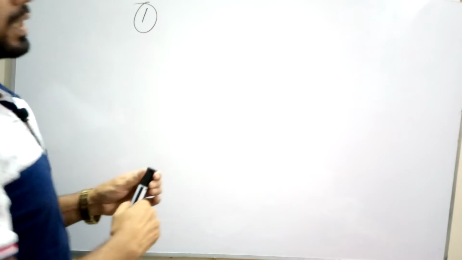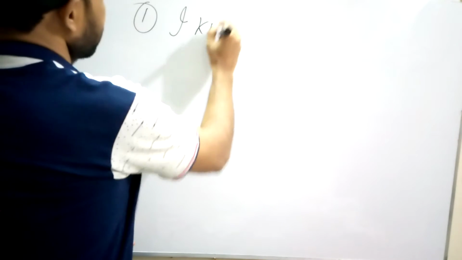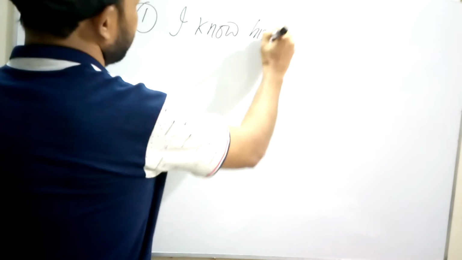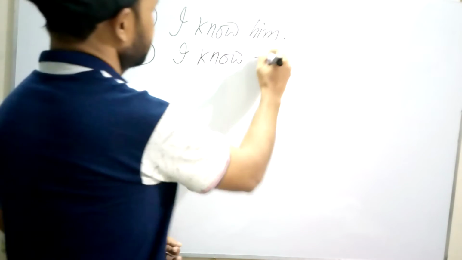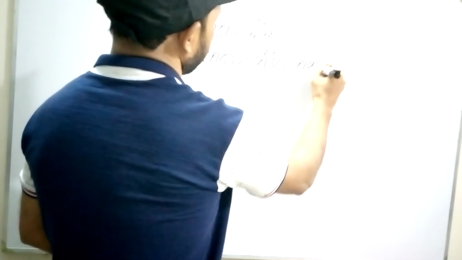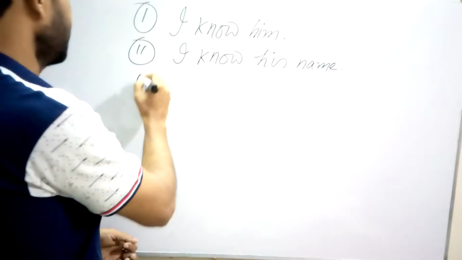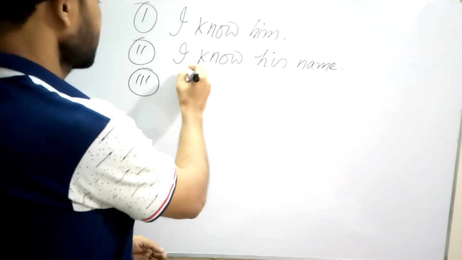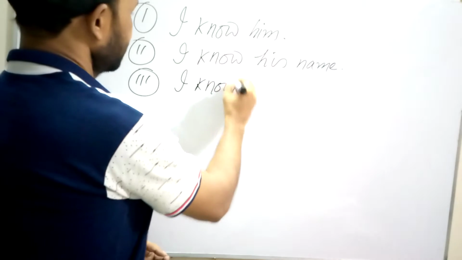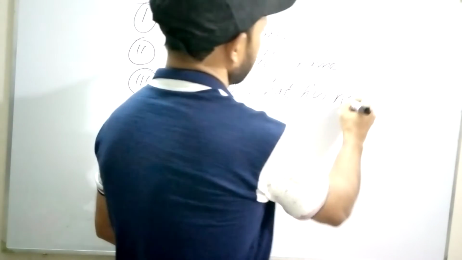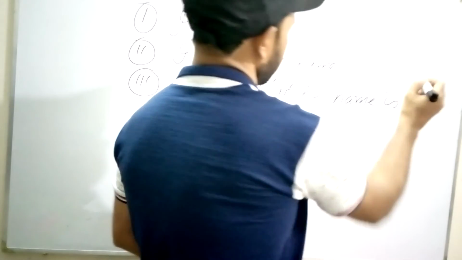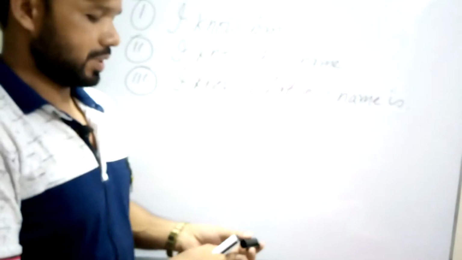Look at the whiteboard. In number one sentence, I know him. In number two sentence, I know his name. In number three sentence, I know what his name is. Now notice it carefully.